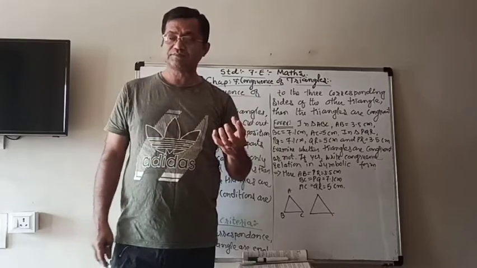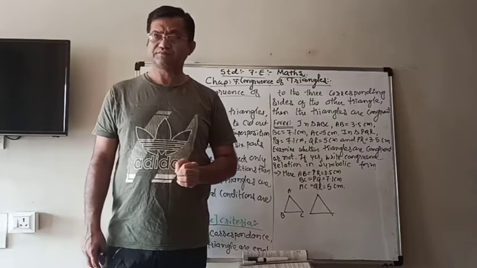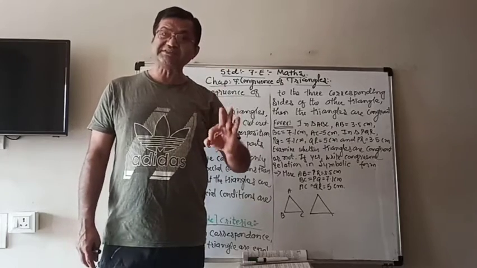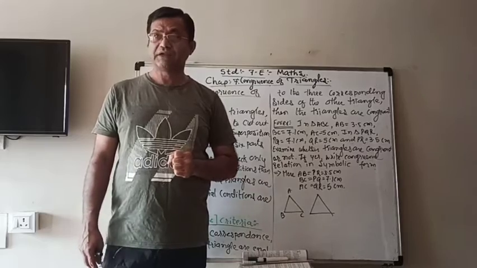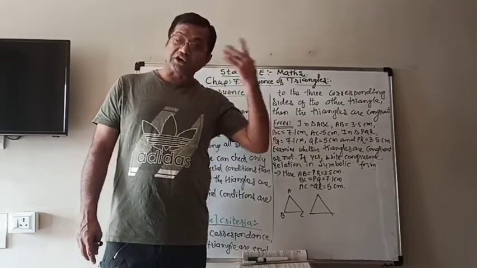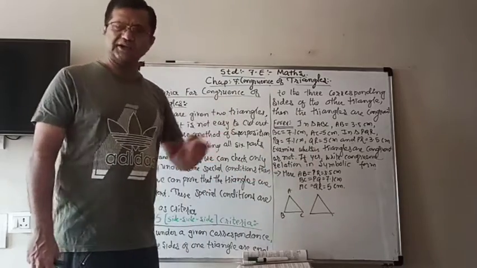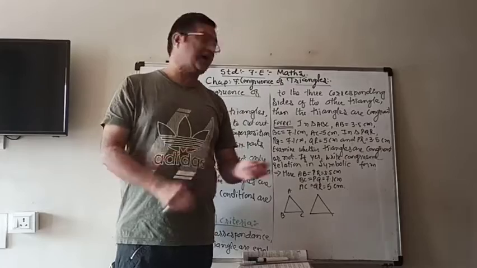Let us repeat. If under a given correspondence, three sides of one triangle are equal to the three corresponding sides of the other triangle, then the two triangles are congruent.